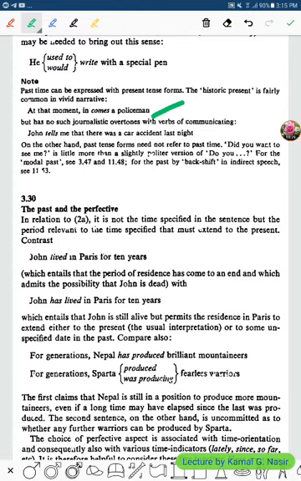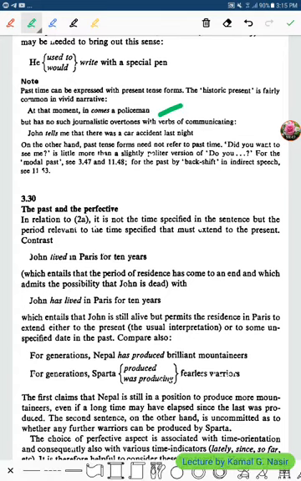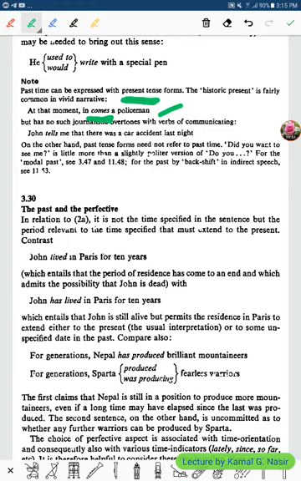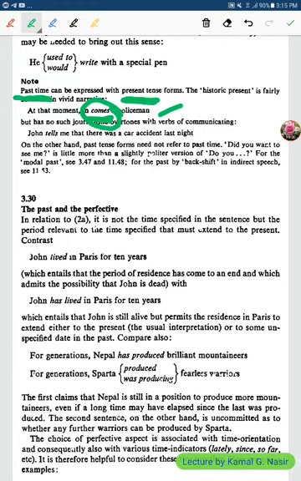We have also some exceptions. This is very important. At that moment, in comes a policeman. Okay? This is an exception. You see, comes is present, and it refers to the past.